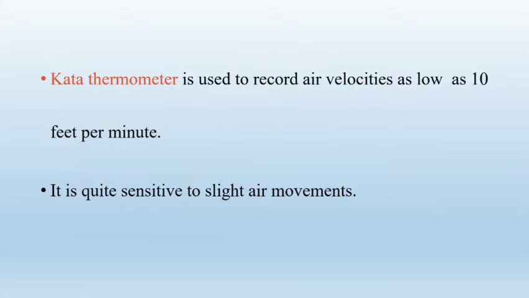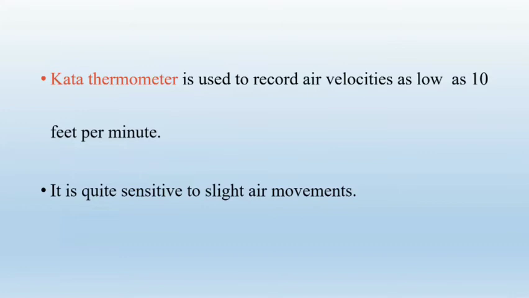And the Kata thermometer is also used for measuring the air velocity because it is very sensitive to the slightest air movement. It is used to record air velocity as low as 10 feet per minute.